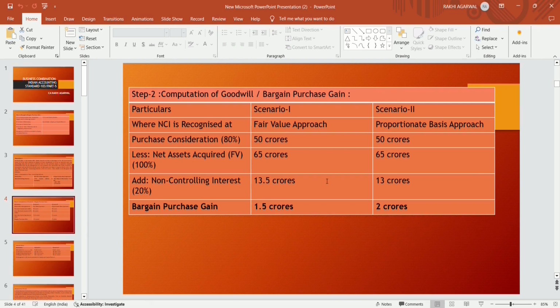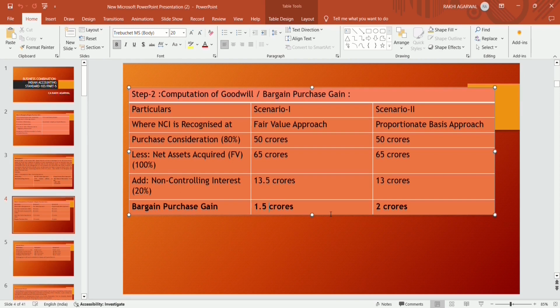Now we will compute the goodwill or bargain purchase gain in scenario 1 and scenario 2. In scenario 1, non-controlling interest is recognized by following the fair value approach. Purchase consideration for 80% is 50 crores. Net assets acquired at fair value, 100%, is 65 crores. Add non-controlling interest at fair value, 13.5 crores. So purchase consideration plus non-controlling interest becomes 63.5 crores, less net assets of 65 crores, so it will be negative 1.5 crores. So it becomes a bargain purchase gain, because the assets acquired are more than the purchase consideration plus non-controlling interest. So there is a gain on acquisition, that is bargain purchase.